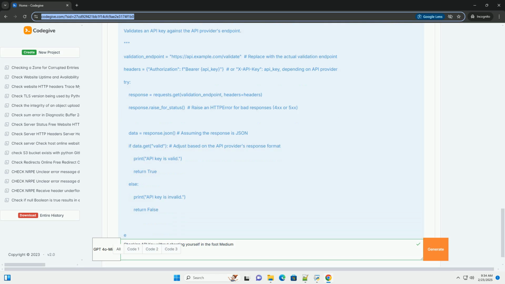Robust error handling: the try/except block handles potential network errors, requests.exceptions.RequestException, preventing the program from crashing if the validation endpoint is unreachable. How to set environment variables, OS specific.